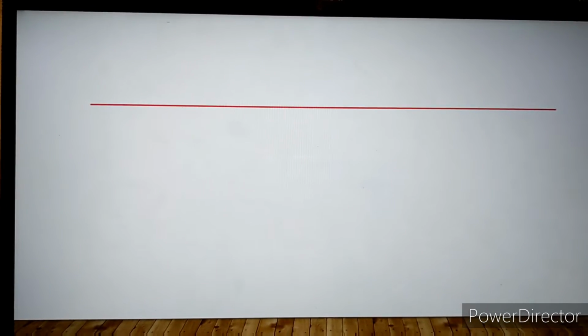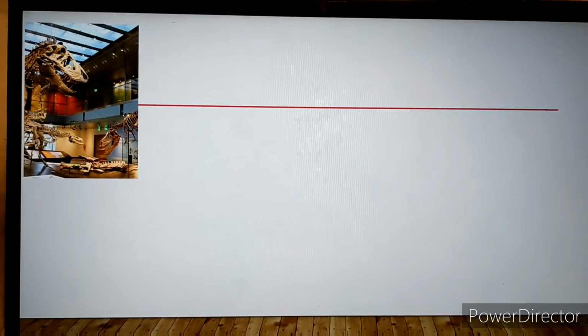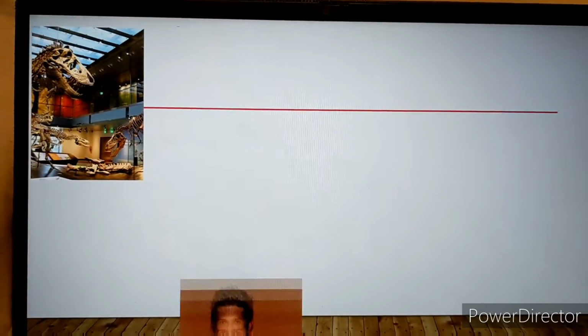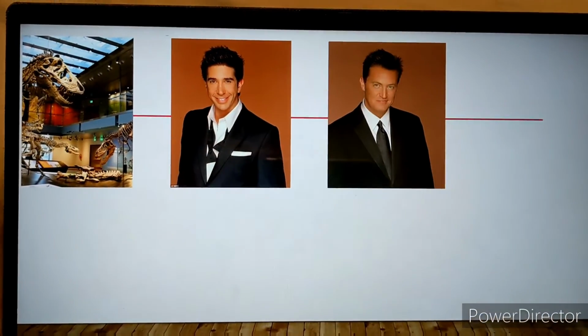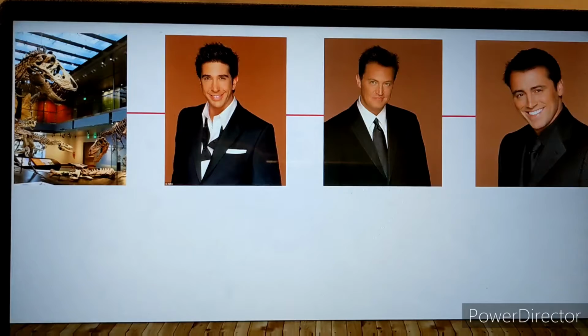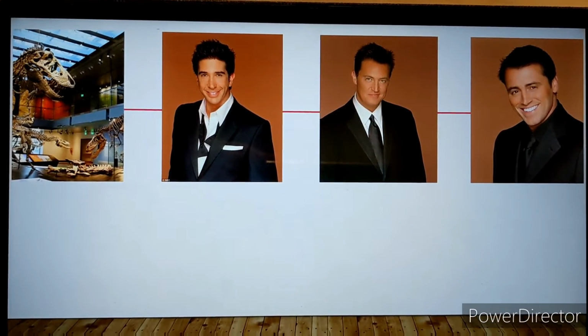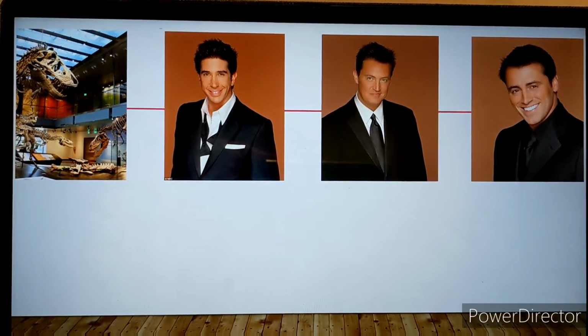In this network, we will be using the museum department head and three of the friends, Ross Geller, Chandler Bing, and Joey Tribbiani. This network consists of the storyline of Joey getting ready.